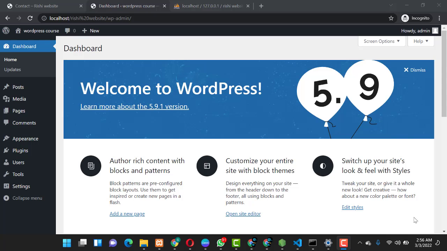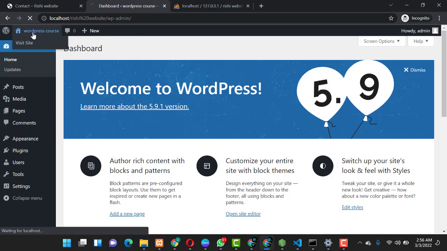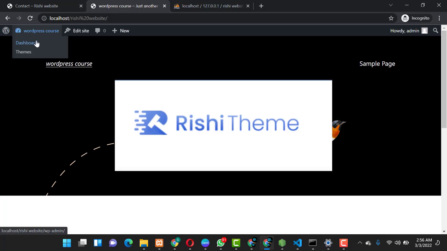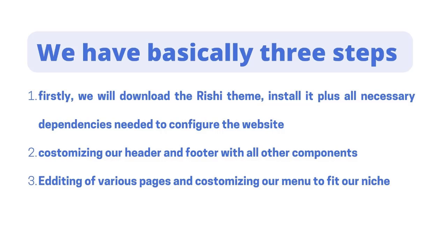Alright guys, so this is a new WordPress that I've just installed, and as you can see it has the 2022 theme pre-installed. So we have to download the Rishi theme, install it and customize it into a complete full website.